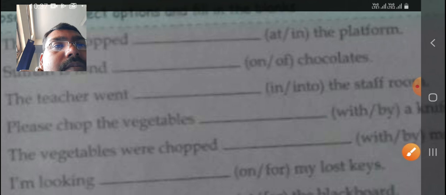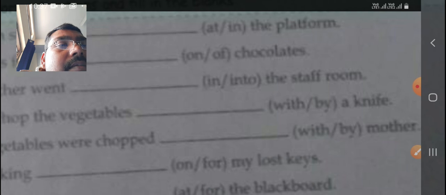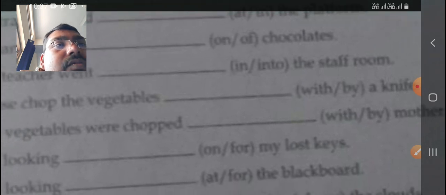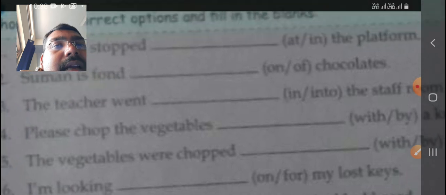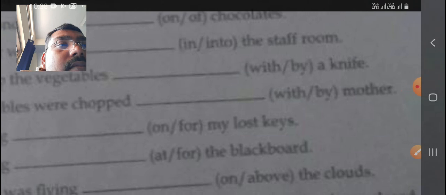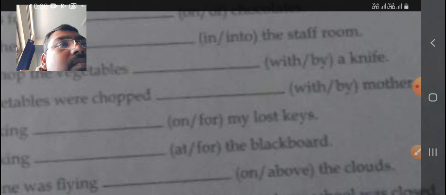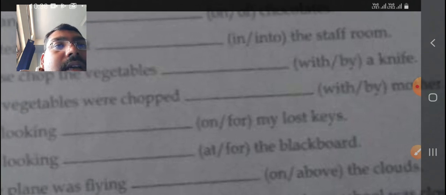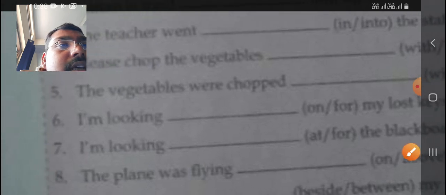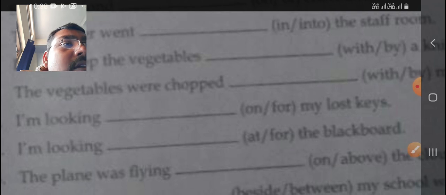Please chop the vegetables with a knife or by a knife. So we use with a knife here. And the vegetables were chopped by mother. If there is a person, then we use by mother. Okay. And I am looking on my lost keys or for my lost keys. We will use here for. I am looking for my lost keys.